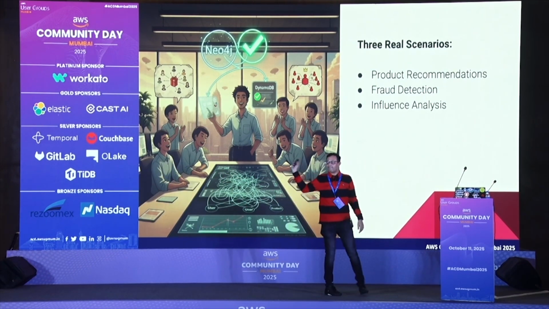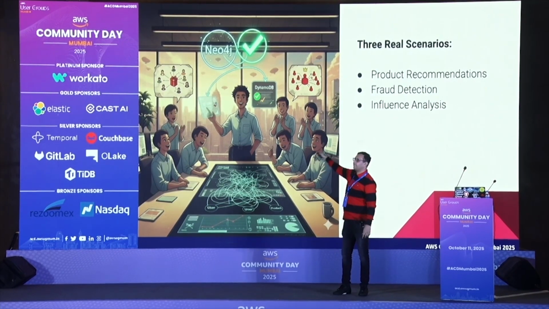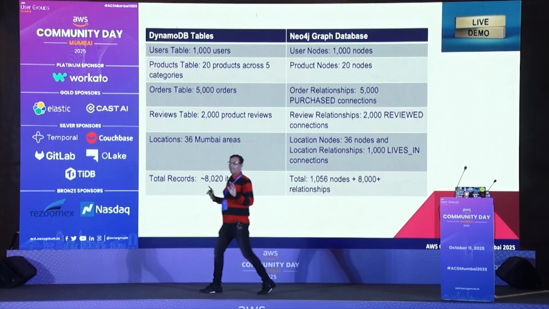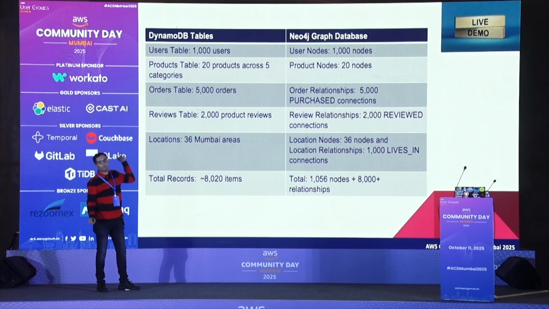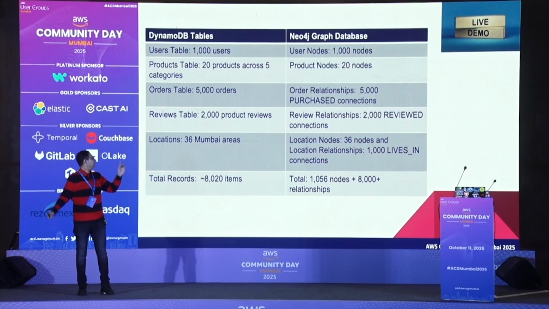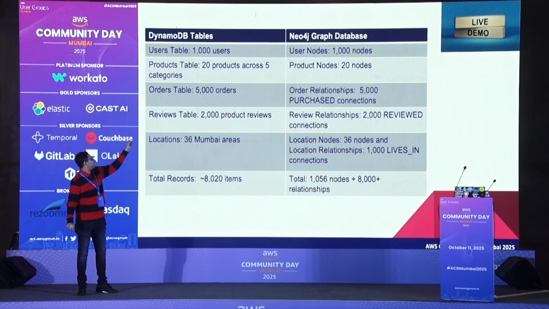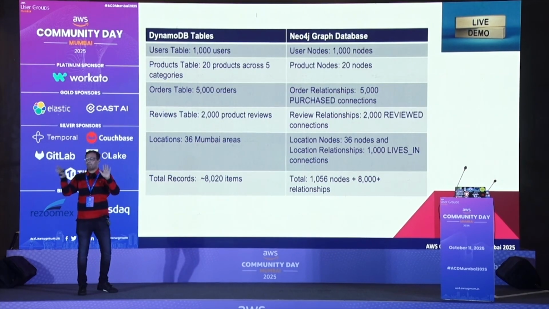So let's see the live demo. We'll connect to AWS and see how these three can be solved. For this demo, I have an exact replica of 1,000 users on both databases. Same name, same product, I replicated it. I have 20 products across 5 categories, the same as nodes there. I have 5,000 orders, created as an exact replica.